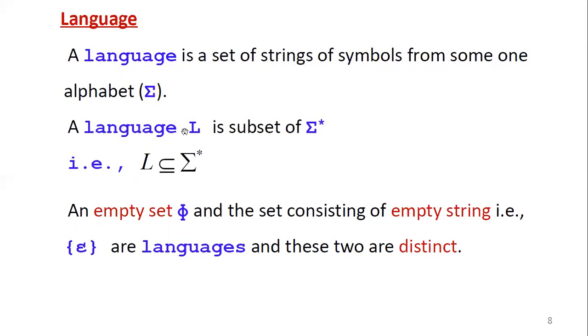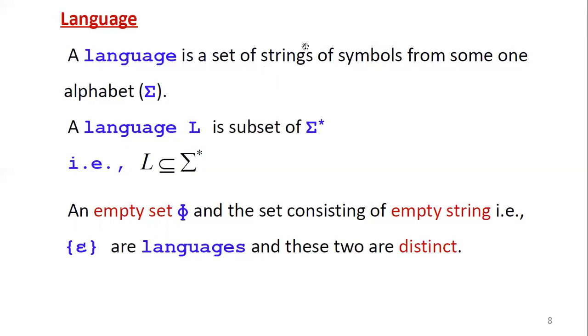A language is denoted by L, which is a subset of sigma closure. We know what is sigma closure: the star closure or closure of sigma, which can be obtained by concatenating 0 or more symbols from sigma. So finally, a language L is a subset of sigma closure.